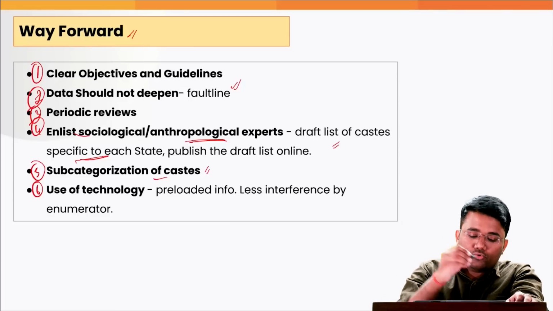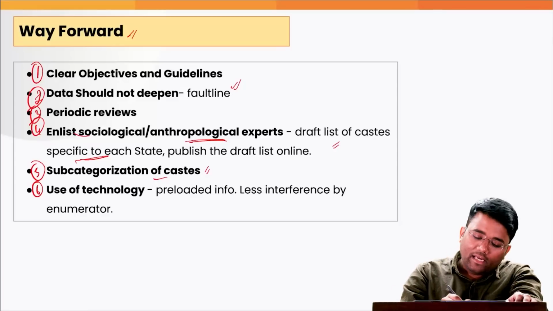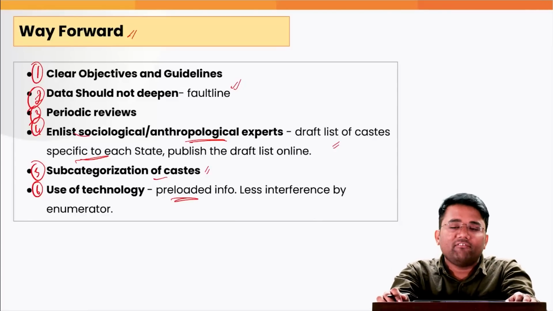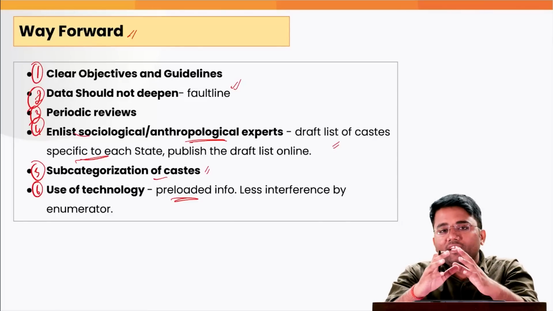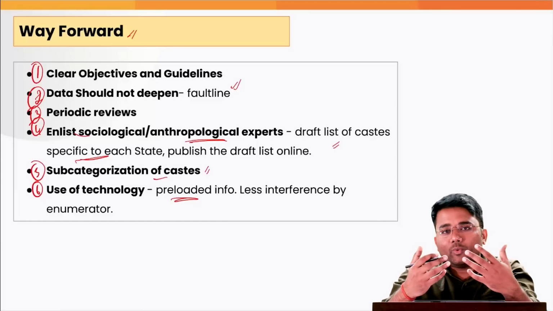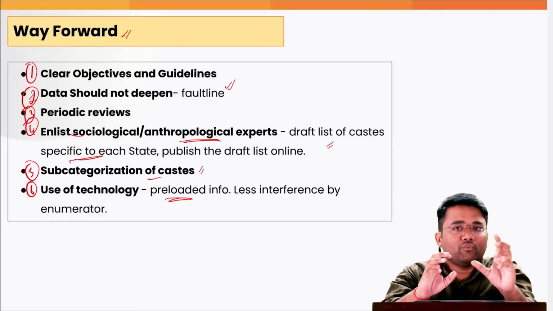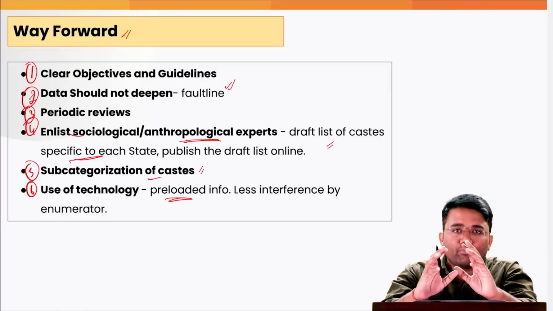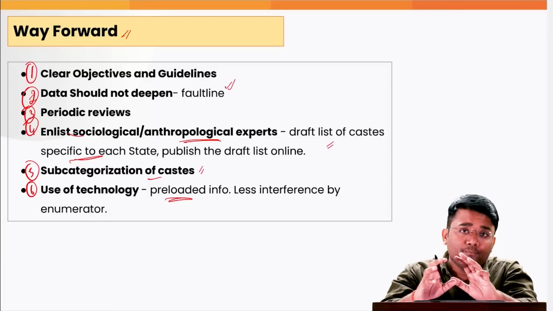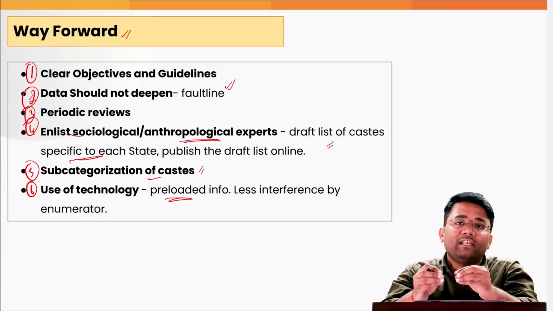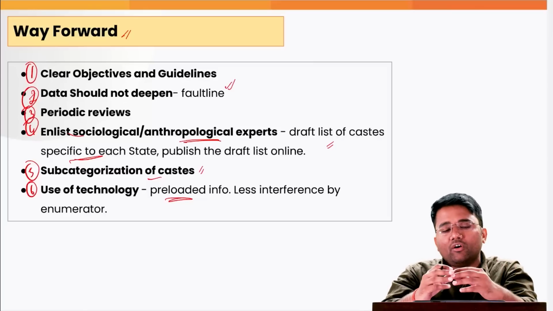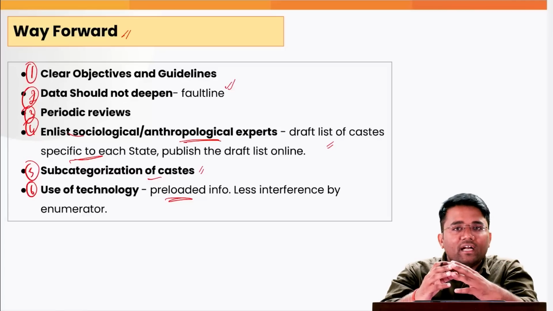Also, it is very important to use technology better, because that will help in addressing the subjective bias of the enumerators. There will be less interference by the enumerators. With the help of technology, we can have some preloaded information and preloaded questionnaires, and based on that only a person will have to identify his or her caste. That can help in getting proper, objective, realistic data, which can be used for proper policy implementation, program designing, or for designing various schemes of the government.